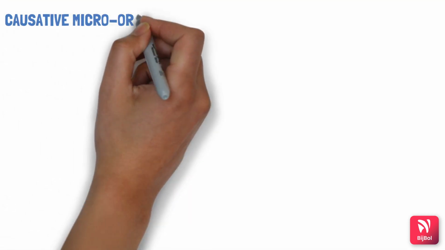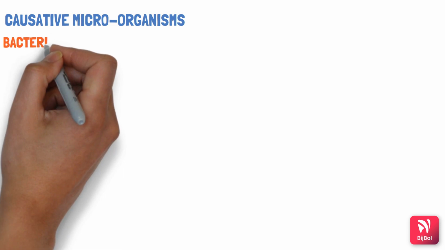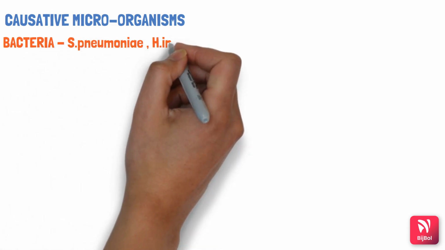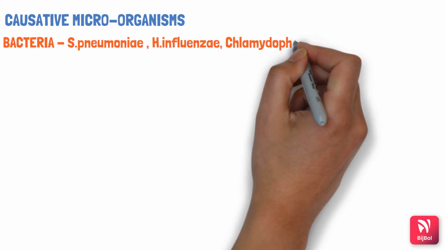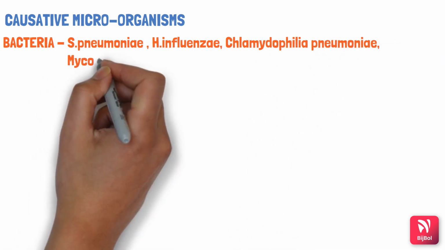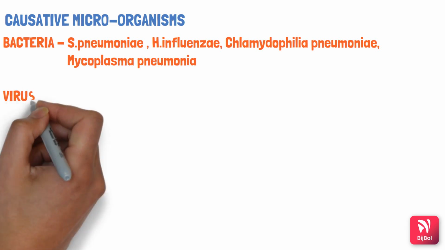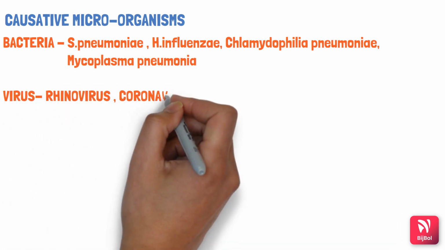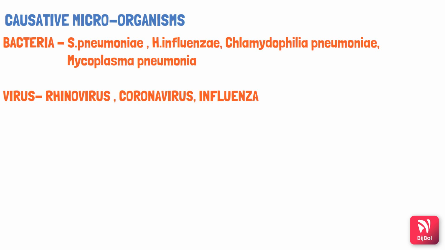Now let's take a look at the microorganisms that cause pneumonia. The incubation period, that is the period from entry of microorganisms till the symptoms are shown, is different for different microorganisms, and thus we can find out which microorganism has caused it. The most common are bacteria and viruses. Bacteria such as Streptococcus pneumoniae, Haemophilus influenzae, Chlamydophila pneumoniae and Mycoplasma pneumoniae cause pneumonia. Viruses such as rhinovirus, coronavirus and influenza are the most common causes of pneumonia.